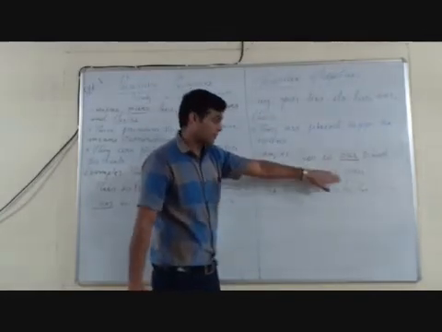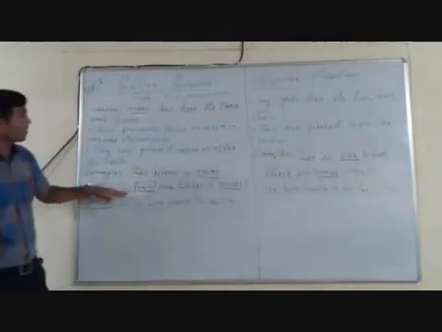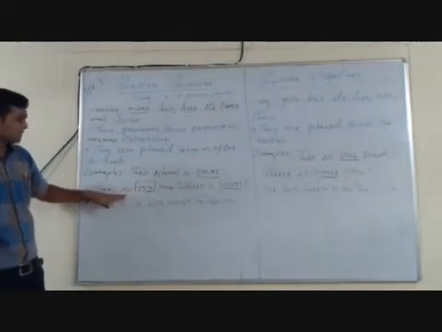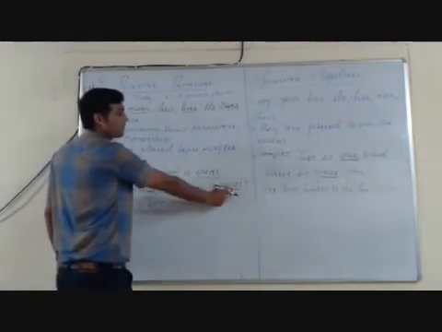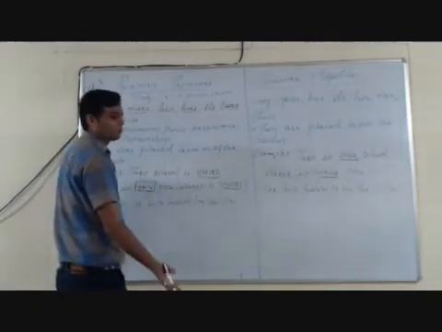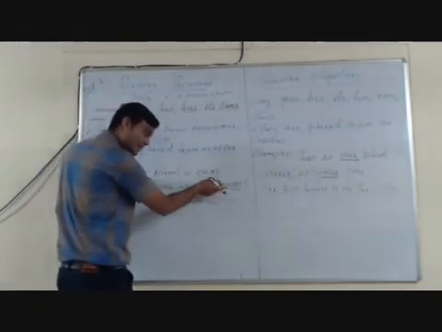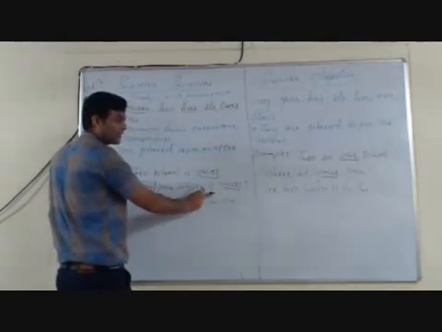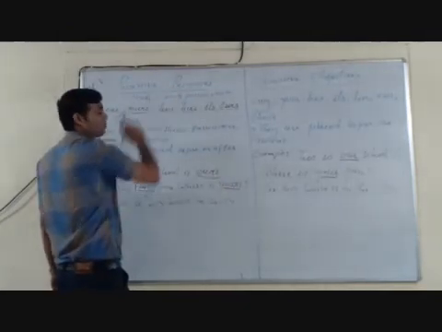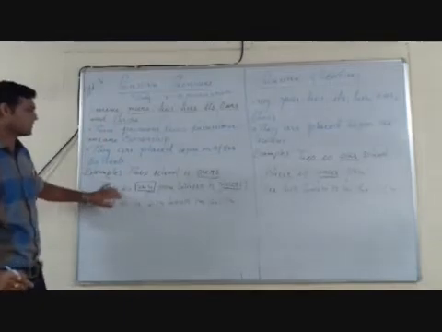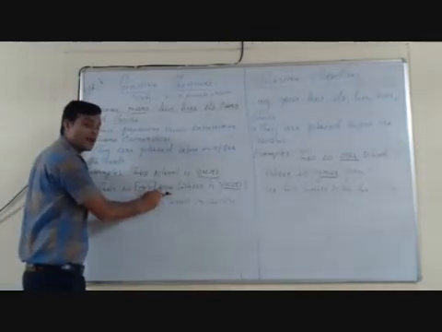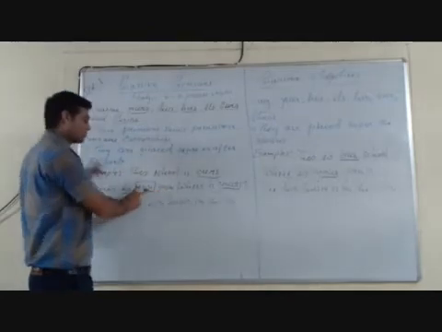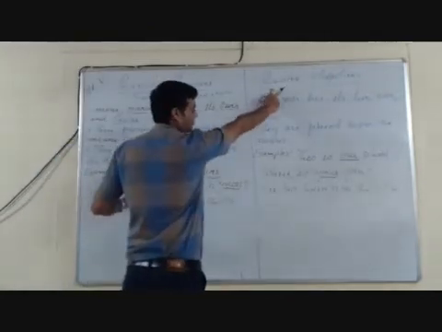We can also see the example of a possessive pronoun: this is my pen, where is yours? Here yours is not followed by a noun. Before yours there is a verb is, so it is a possessive pronoun. In the same sentence, this is my pen, my is followed by a noun, pen. So my is a possessive adjective.